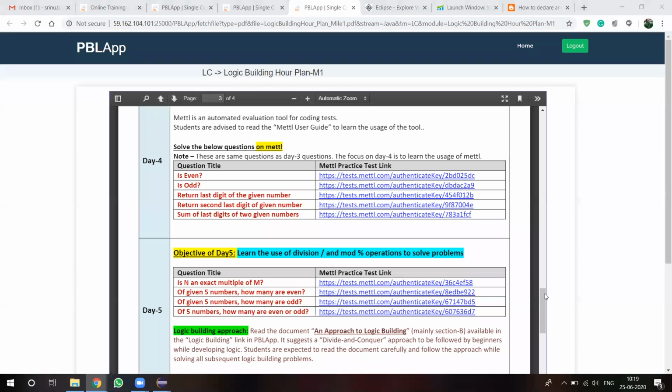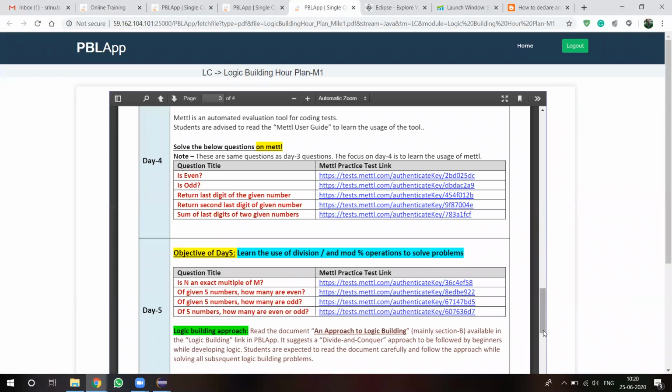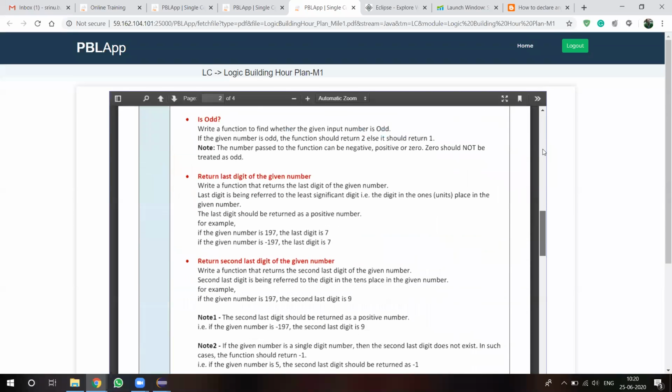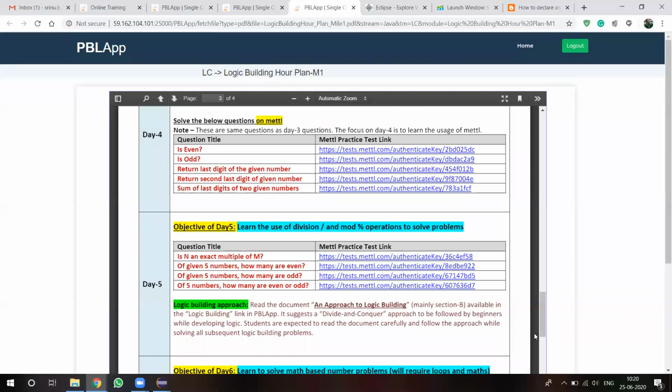Yeah, the website is opening. This morning also I opened it properly; just now I was facing a problem. Yeah, now it is open again. Once you open the Wipro website, if you observe, this is Logic Building Plan M1. We have to click on this particular link. Then one PDF will open like this, and in this PDF are all the logic building programs for practice. Everyone practice all the programs and save them in your system, because later they will ask to collect the programs.